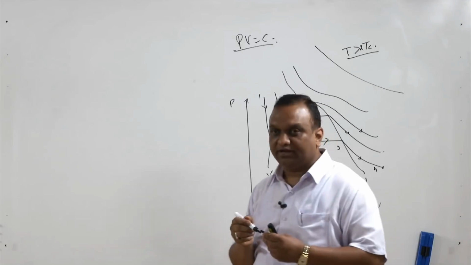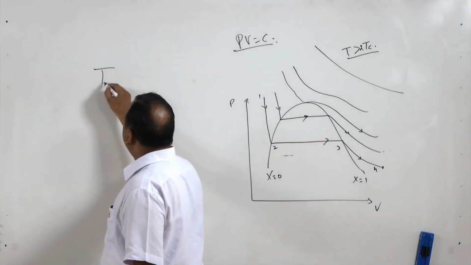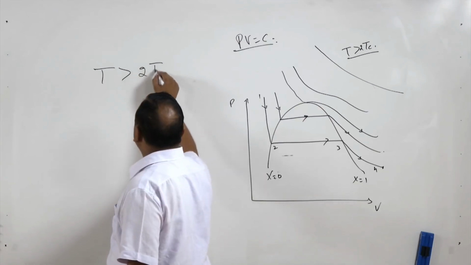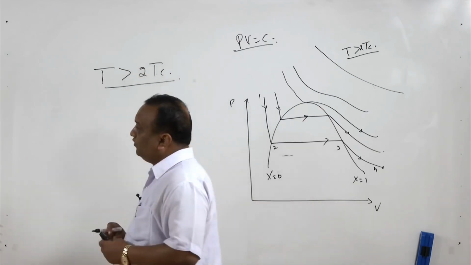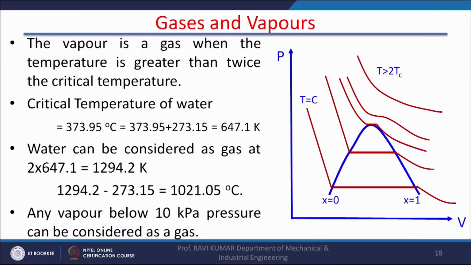So, vapor can be considered as a gas when the temperature is greater than 2 times the critical temperature. For example, for water, the critical temperature is 373.95 degrees centigrade.